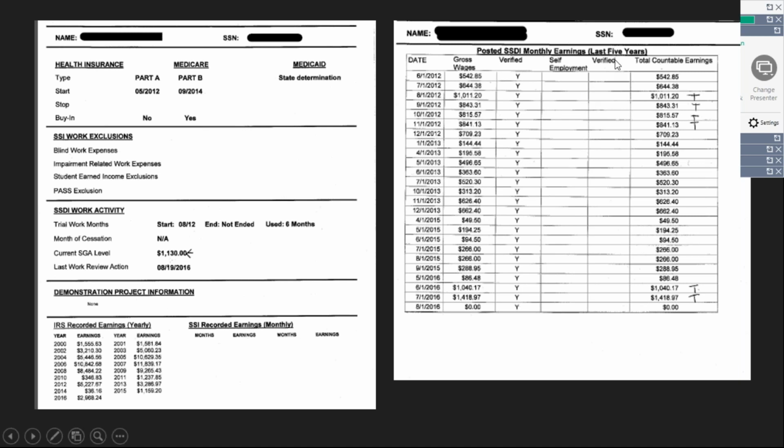And then it will give us the last 5 years of specific earnings per month. So that was where we were able to work with this person to get the specific months where she used trial work. And you'll see here I've marked those with a T when I went through this report with this person.